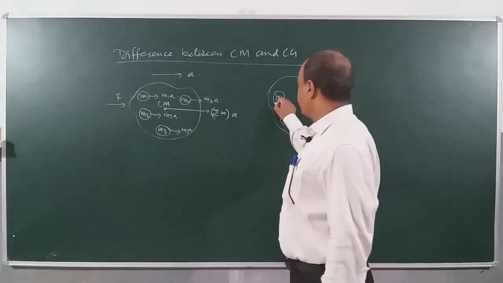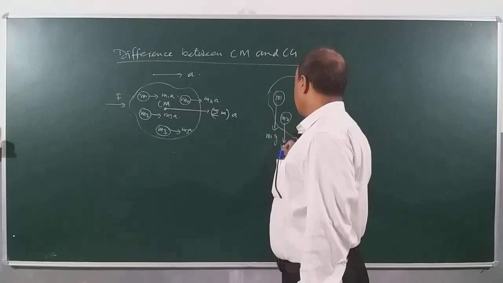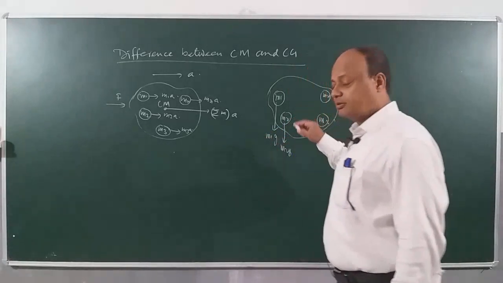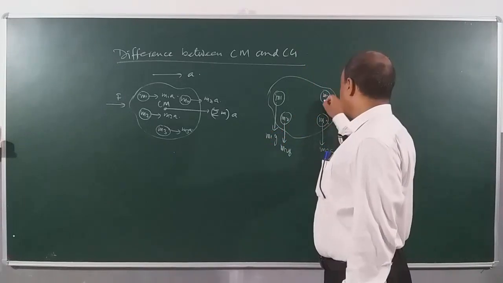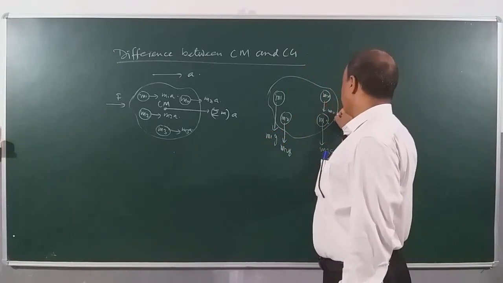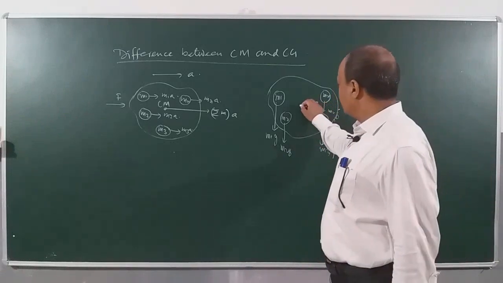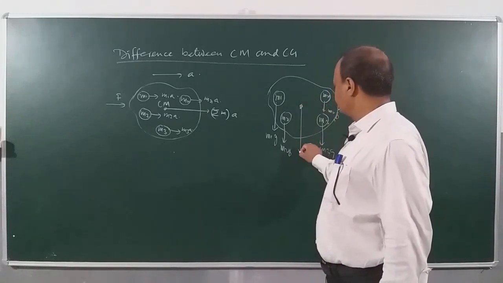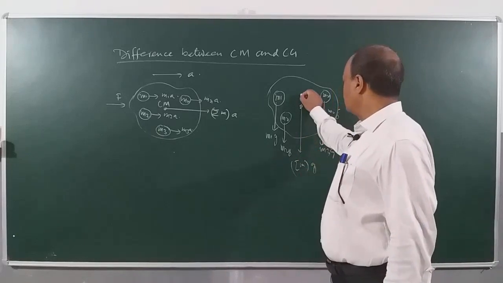So weight of M1 will be how much? M1 into g. M2 into g, M3 into g, and the nth particle will be Mn into g. So all these weights or forces and their resultant will act through a single point here, sigma m into g, and this point is called what?